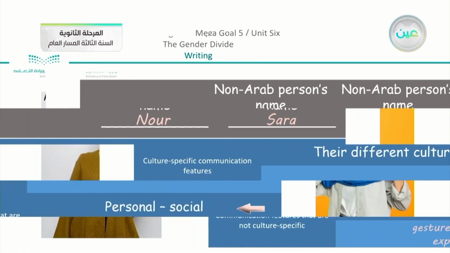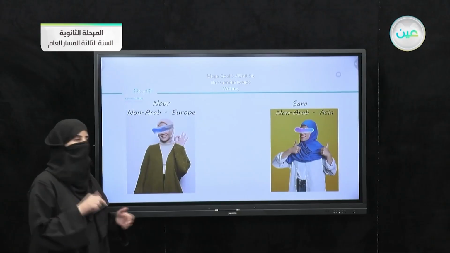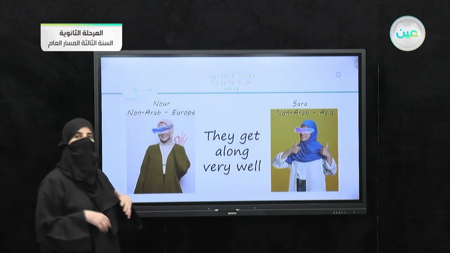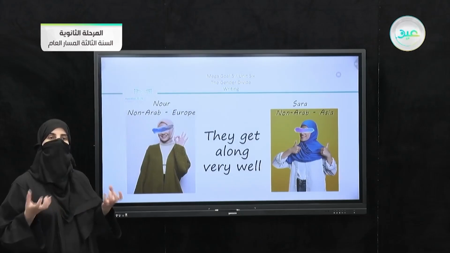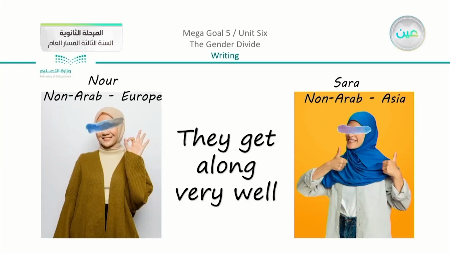I am going to show the similarities and the differences. We have discussed the differences, but I am also going to write something similar to join them together. I can say, for example, that they get along very well, and I'm going to prove how.